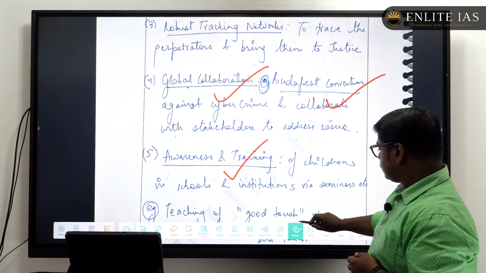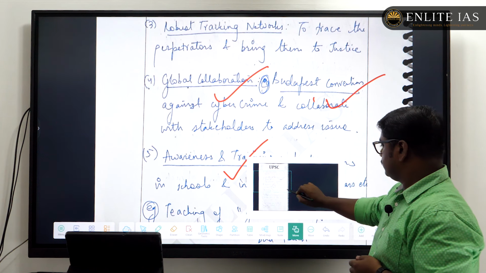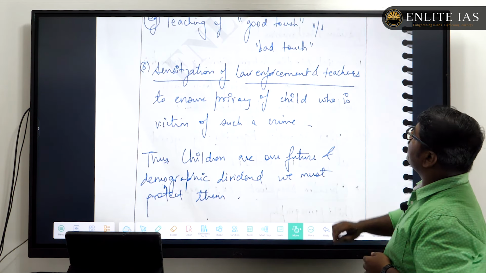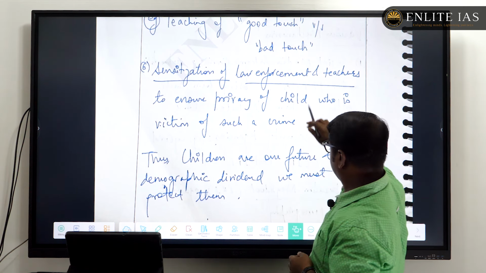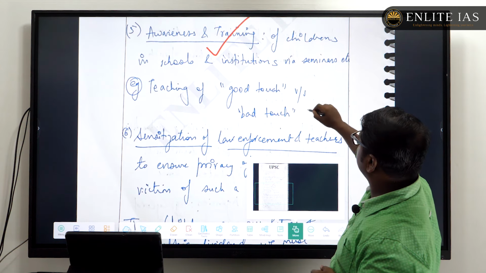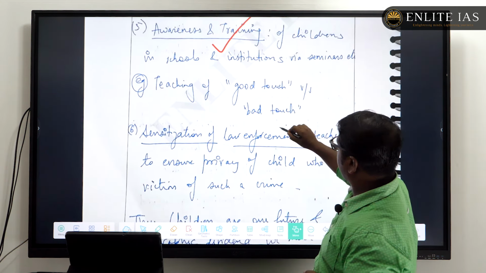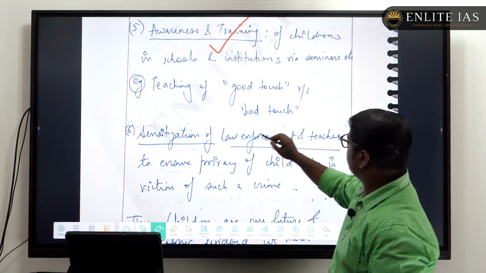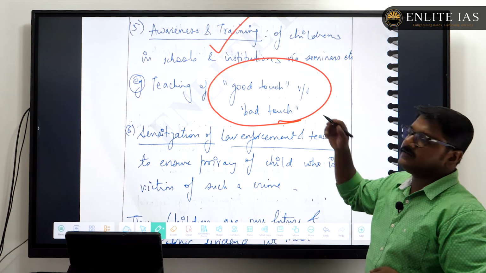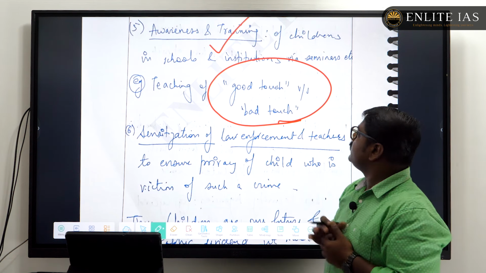Another major thing is that we often hear the terms differentiating between good touch and bad touch.